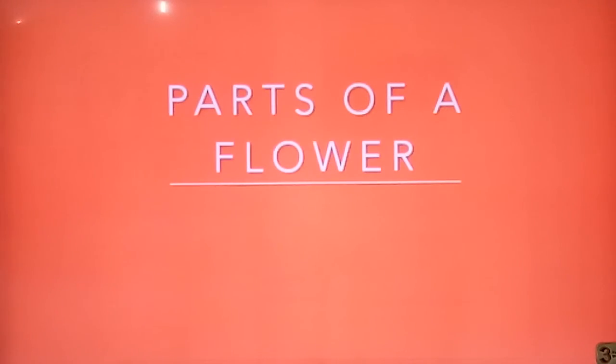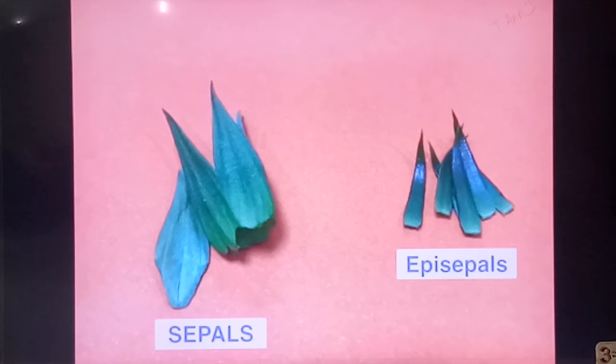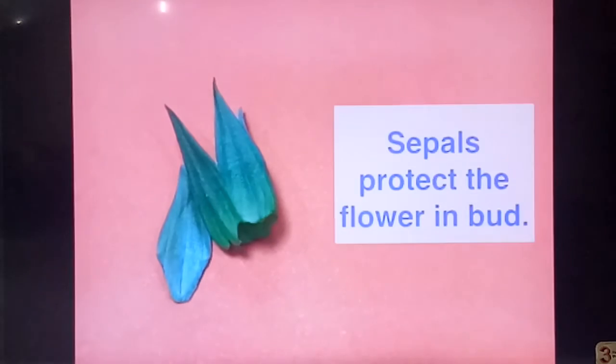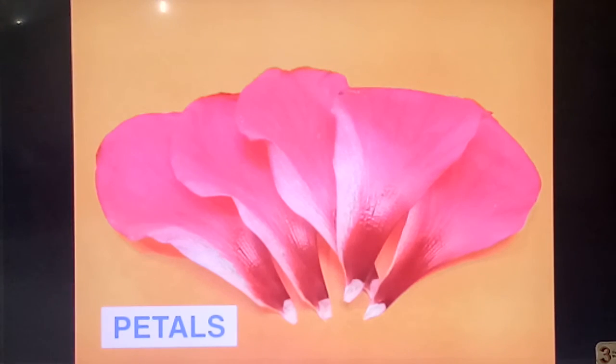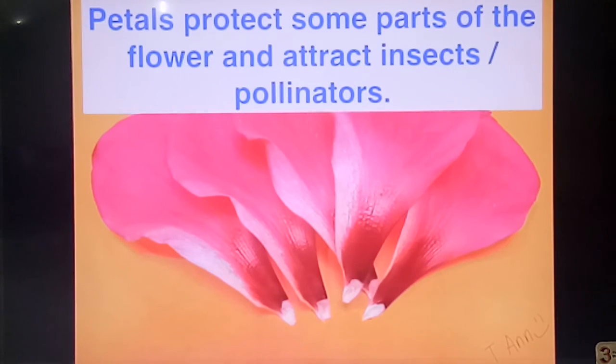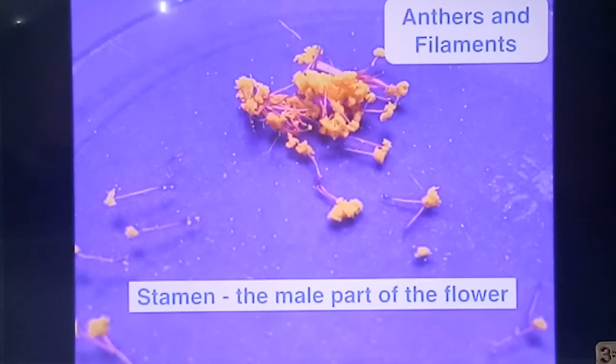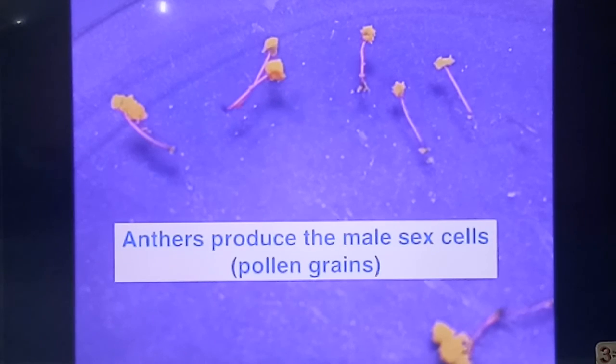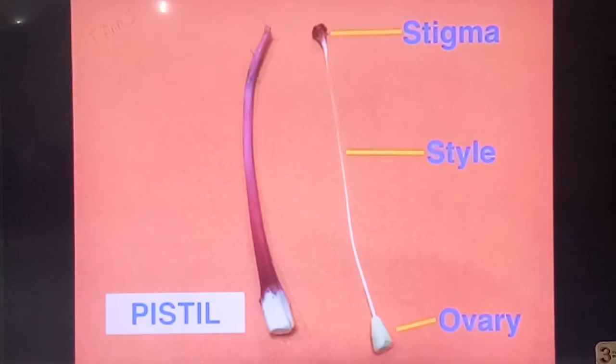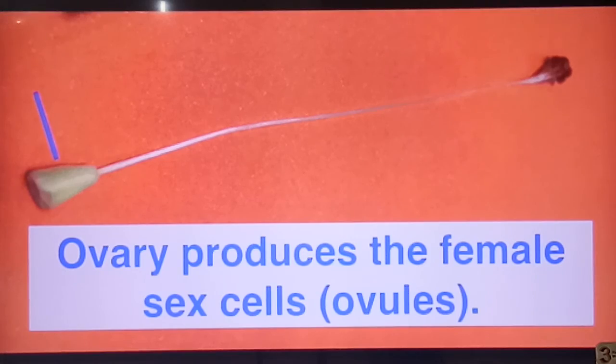Parts of a flower. Now we can discuss. See, these are the epicalyx and sepals. Sepals protect the flower in bud, and these are the petals, which protect some parts of the flower and attract insects or pollinators. And this is the stamen, with anthers and filaments. The stamen is the male part of the plant, and the anther produces the male sex cells, that is pollen grains. Then it is the pistil. Stigma, style and ovary are its parts.